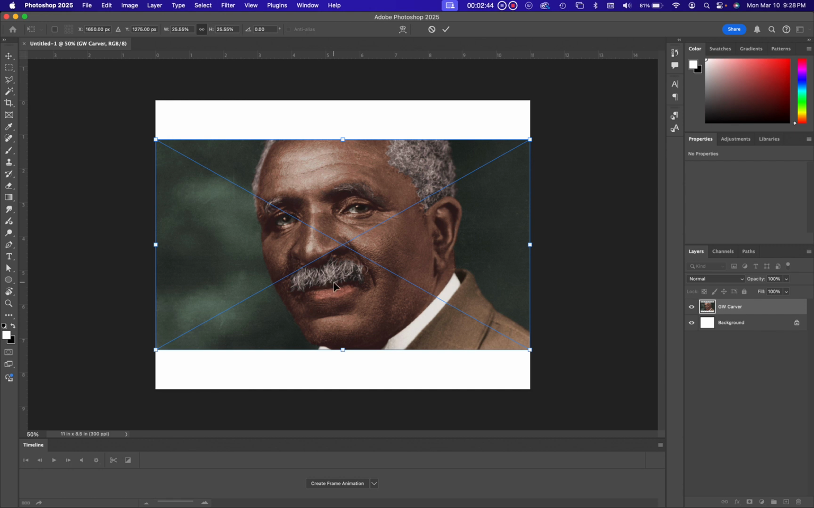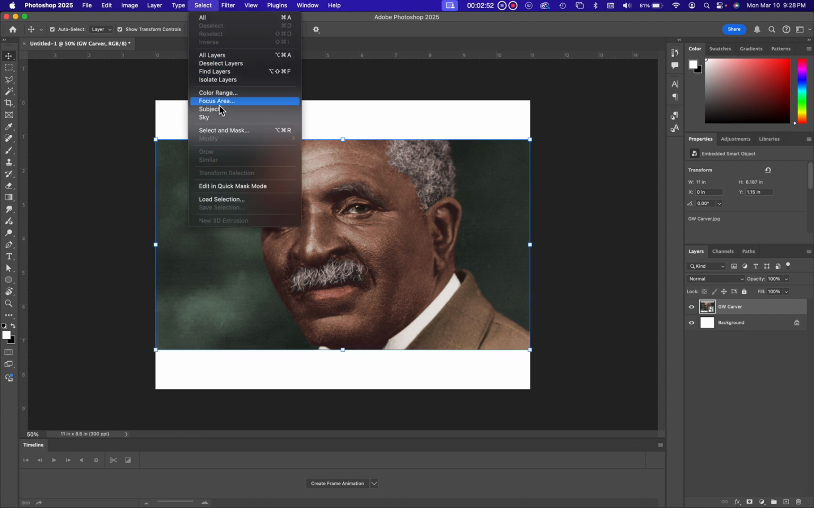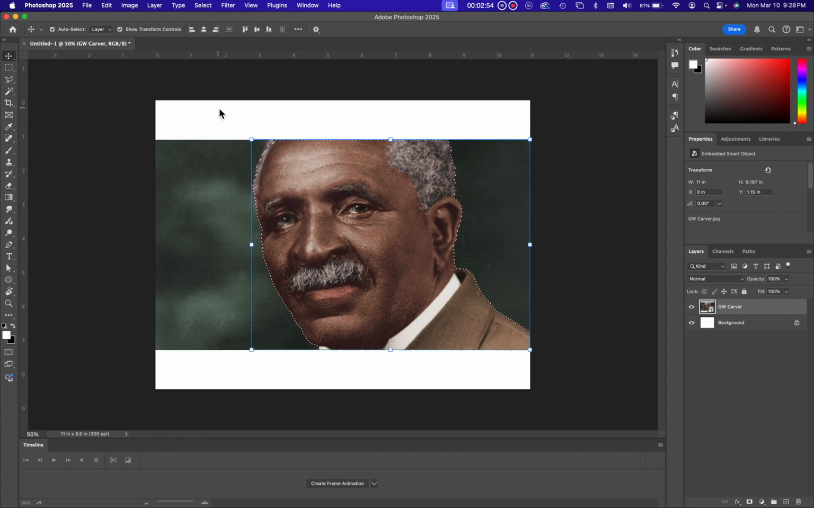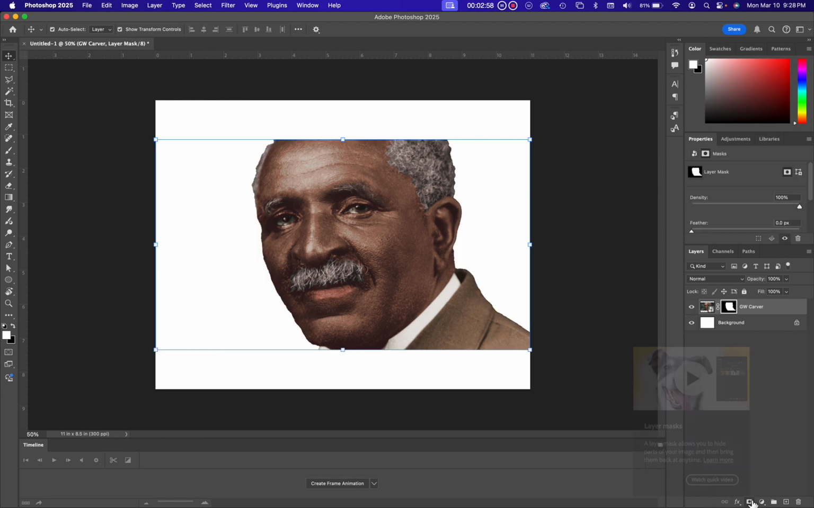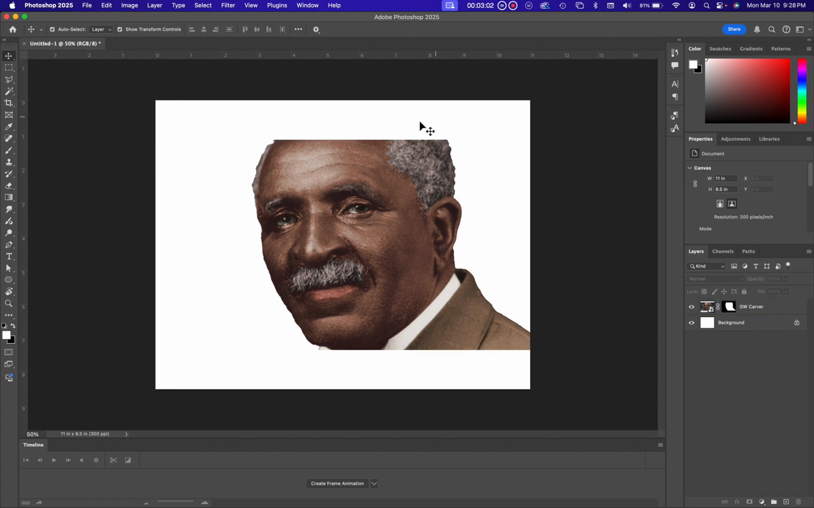I'll show you the problem with it. Once you place embedded, again, file, place embedded, hit return. And then what you're going to do is remove the background by choosing select subject. And then you're going to come over here down to the bottom right and add a mask. Now I've removed him. Here's the problem. We have his head cut off. We have his bottom cut off right there.